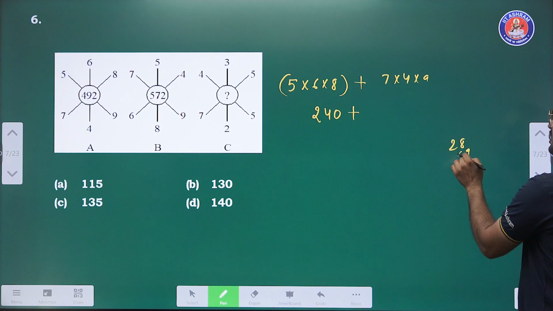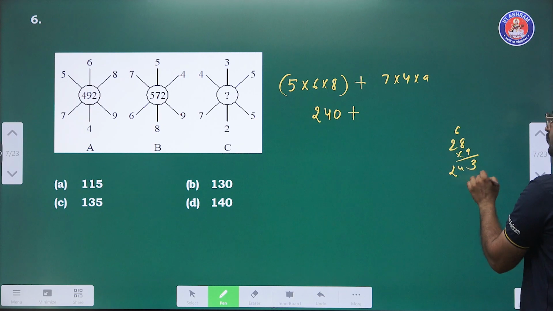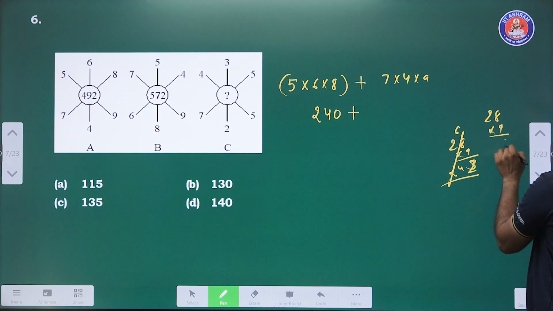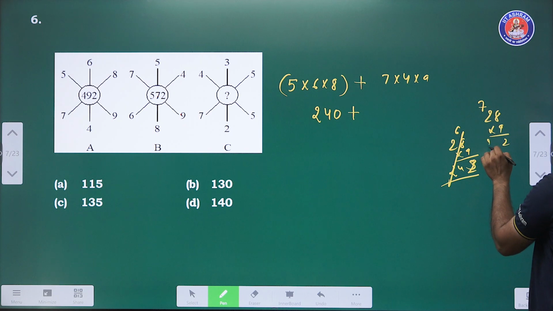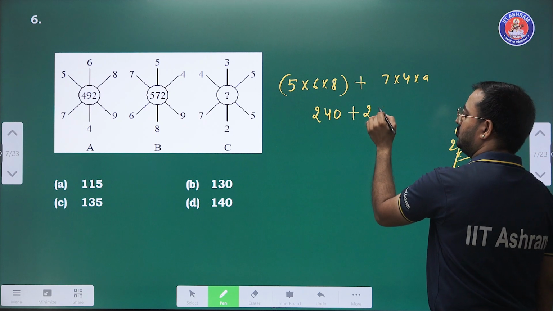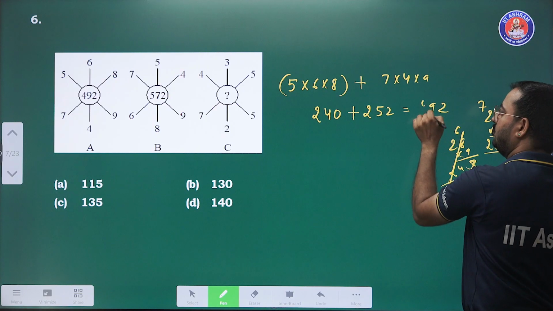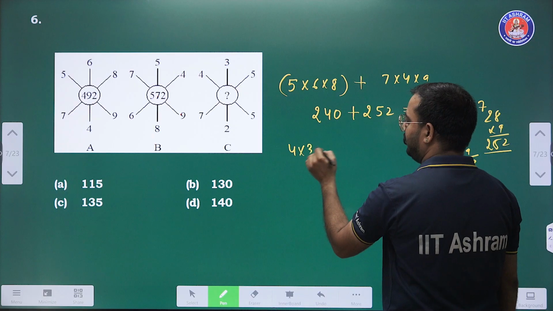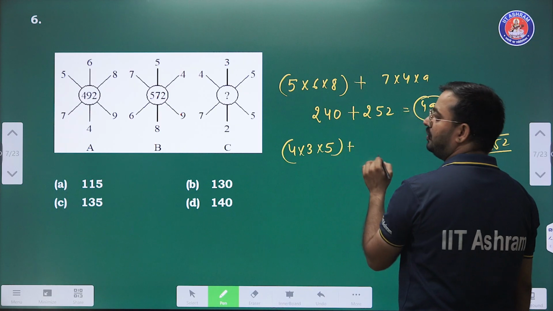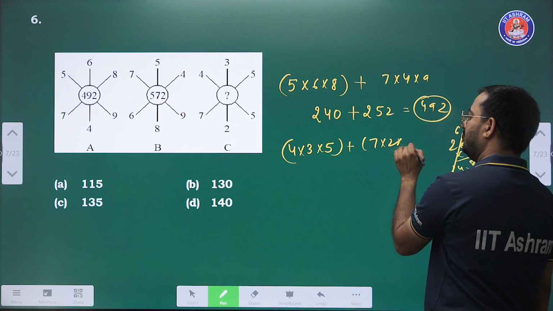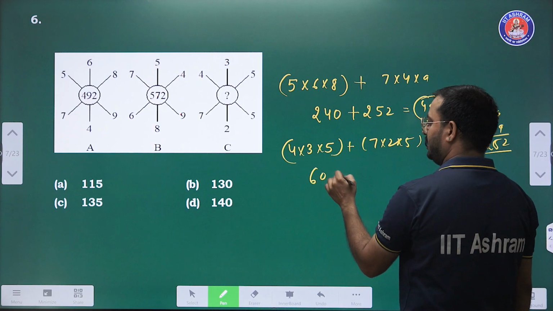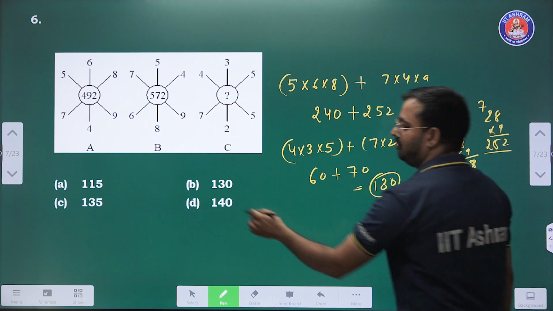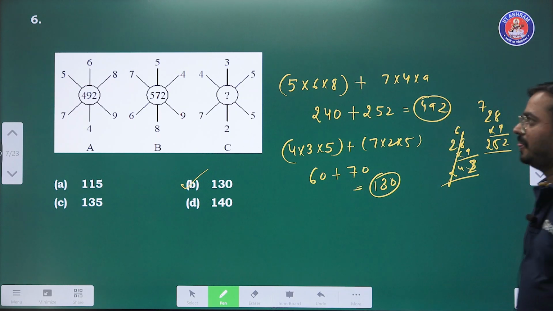28 multiplied by 9, 28 into 9, 72, 7, 252. So 252. So sum of this 294, 492. Similarly in this 4 multiplied with 3 multiplied with 5 plus 7 multiplied with 2 multiplied with 5. 60 plus 70. So answer is 130. Option number B is the right answer.